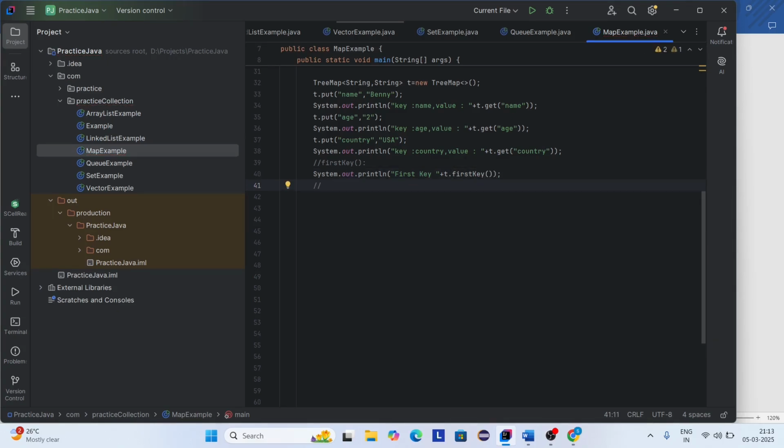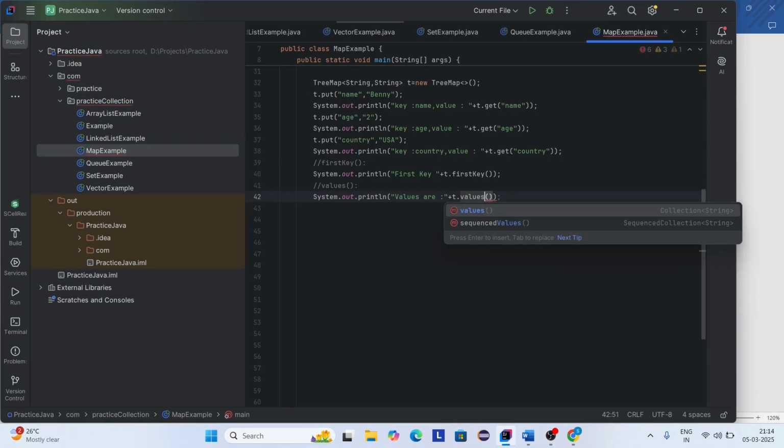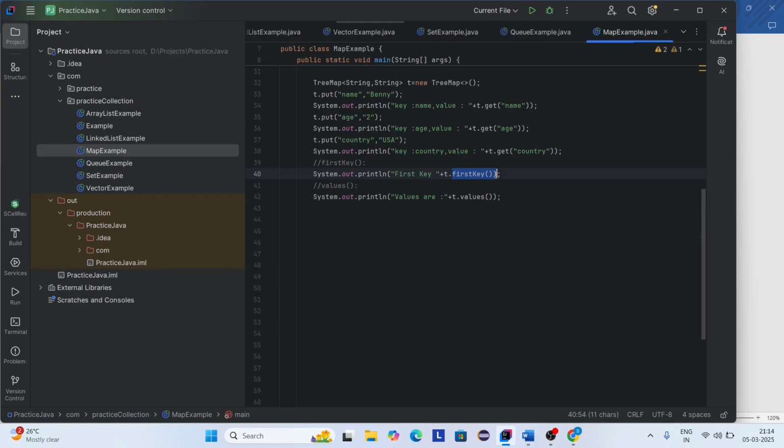And next method I'm using is values. This values method prints all the values. Now copy here, values. So here I'm using the values method. Now here you can see the firstKey method is used to print the first key, and the values method is used to print all the values. Okay, let us execute the code.